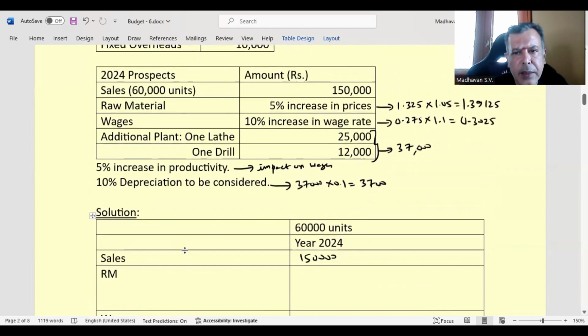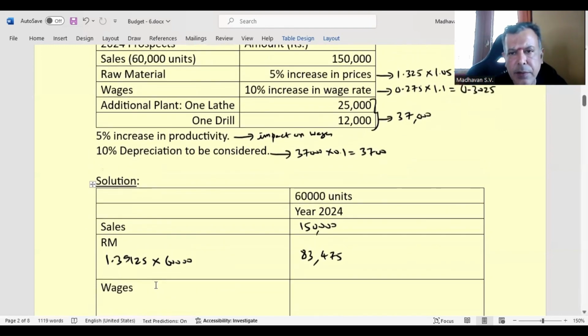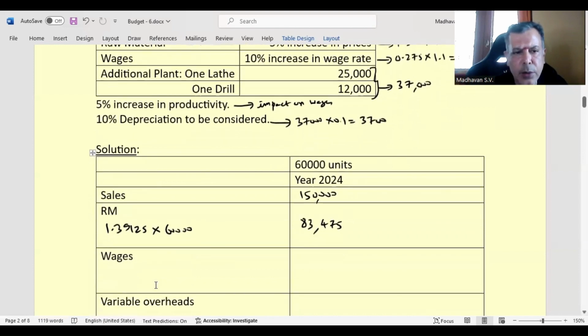Here, raw material, we worked out as 1.39125 multiplied by 60,000 units. That works out to 83,475. Then wages, we calculated 0.3025.